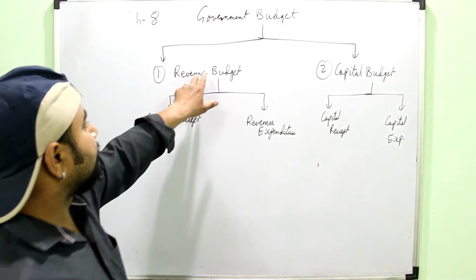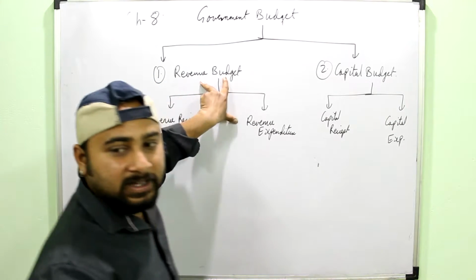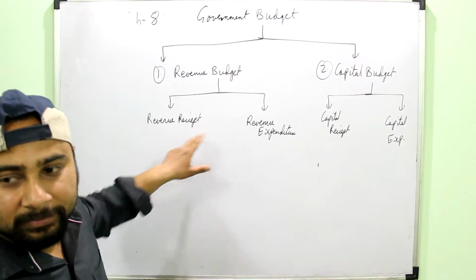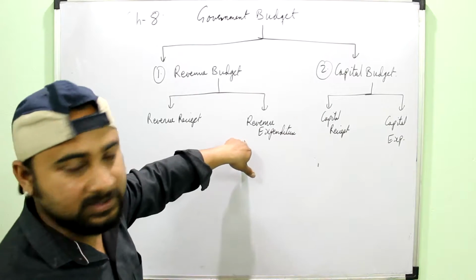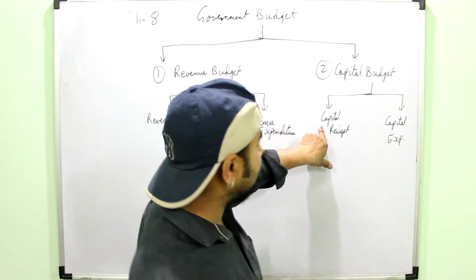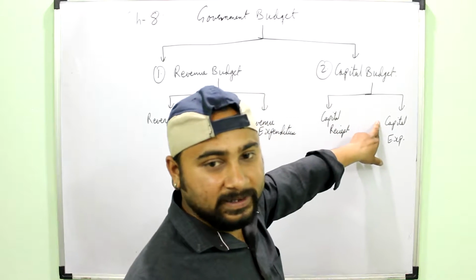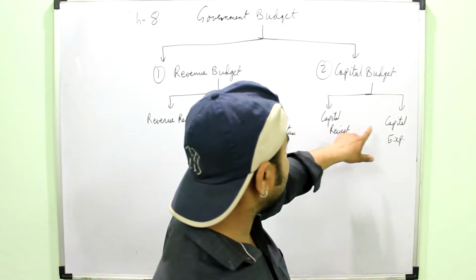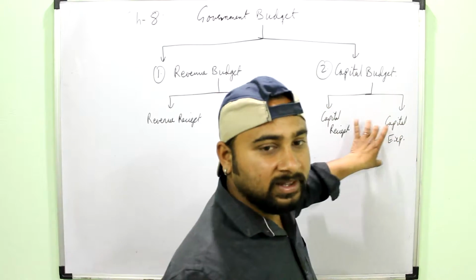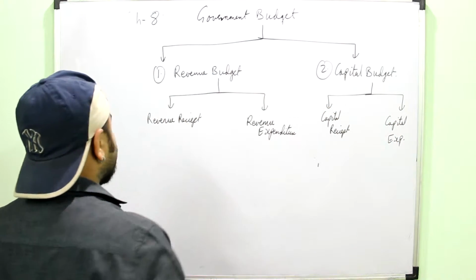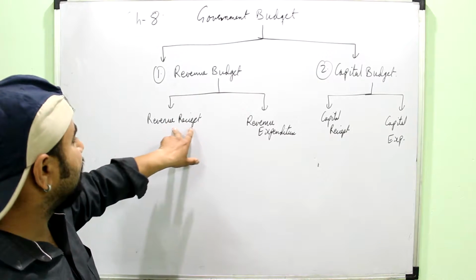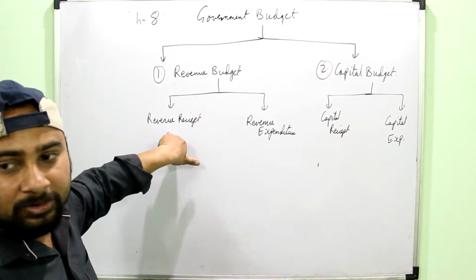Okay. You can just see that the revenue budget means that these are all short-term receipts of the government and short-term expenditures of the government, which will be repeating and which will not affect the long-term assets and liabilities, while the capital budget includes the capital receipt, that is, long-term receipts of the government, and the capital expenditure, that is, long-term expenditures of the government, and they will affect the balance sheet of the government, meaning they will increase or decrease the assets and liabilities of the government. So first we will talk about the revenue budget. As you can see, the revenue budget is divided into revenue receipt and revenue expenditure. So first we will study the revenue receipt.